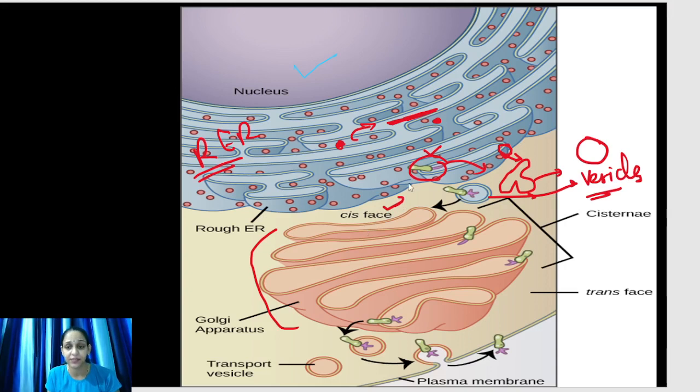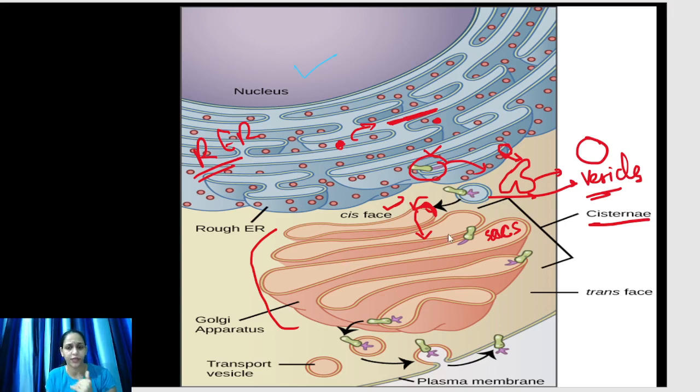This is the cis face, also known as the receiving face. The Golgi bodies receive vesicles, and receive modified protein through the vesicles. These vesicles fuse with the cis face, and then the proteins come into the cisternae. These tubular-like structures, these sacs, are known as cisternae.